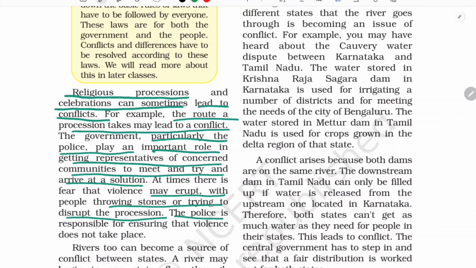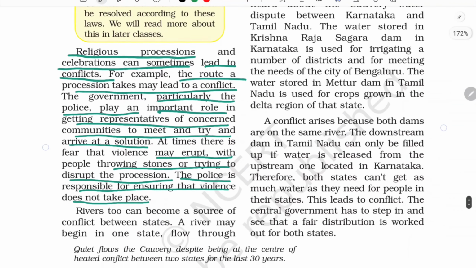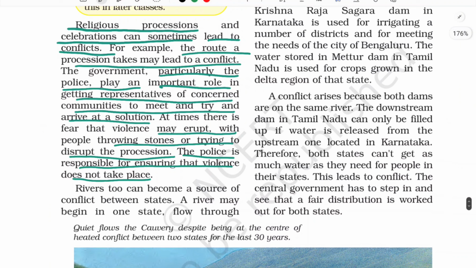And here the police are completely responsible for ensuring that violence does not take place. So it is the duty of the police that this violence does not take place. And this was one example. Another example you can see is in the case of rivers.